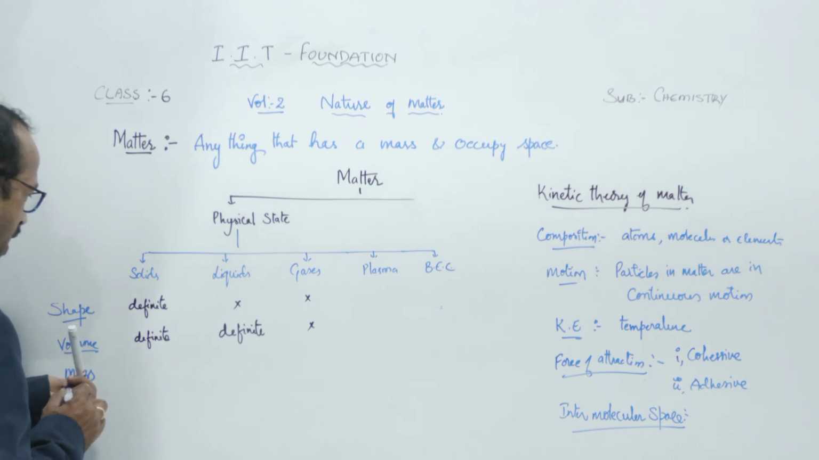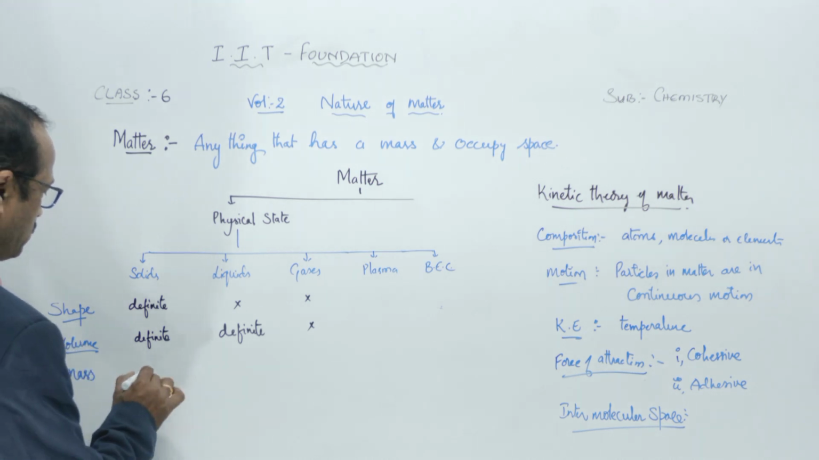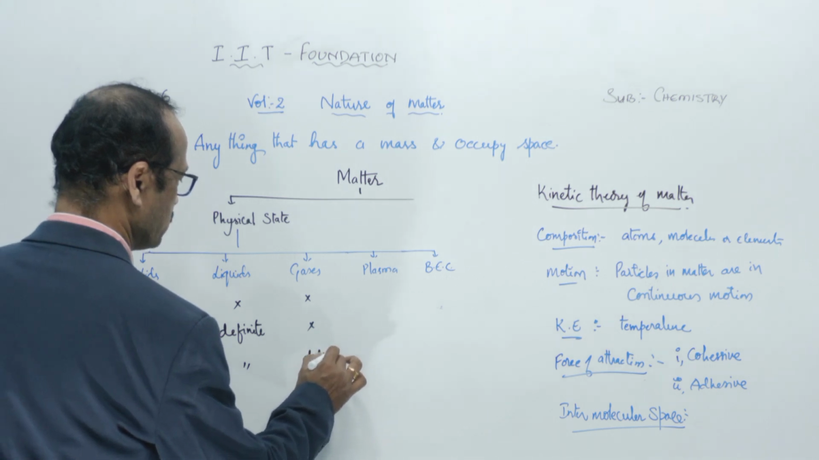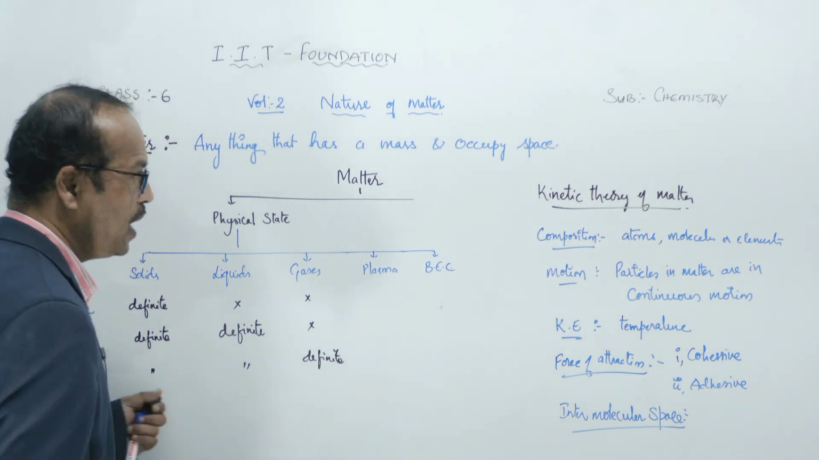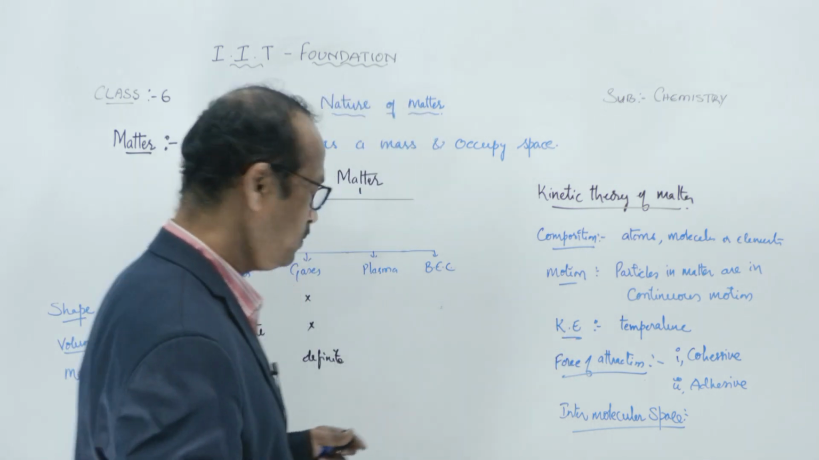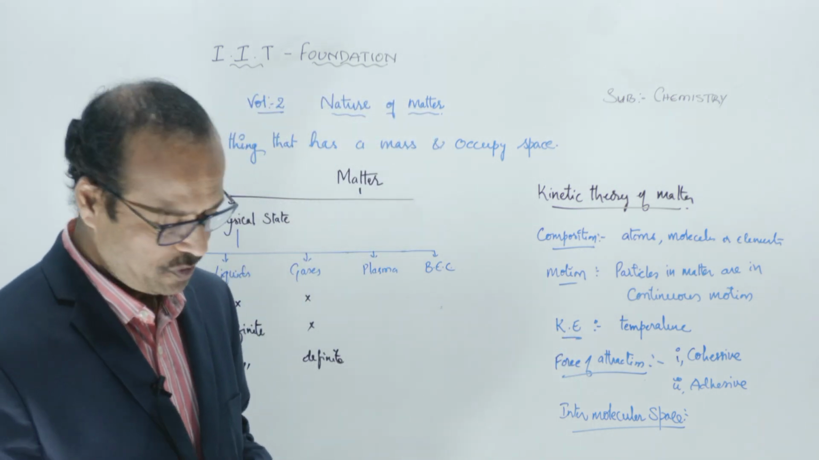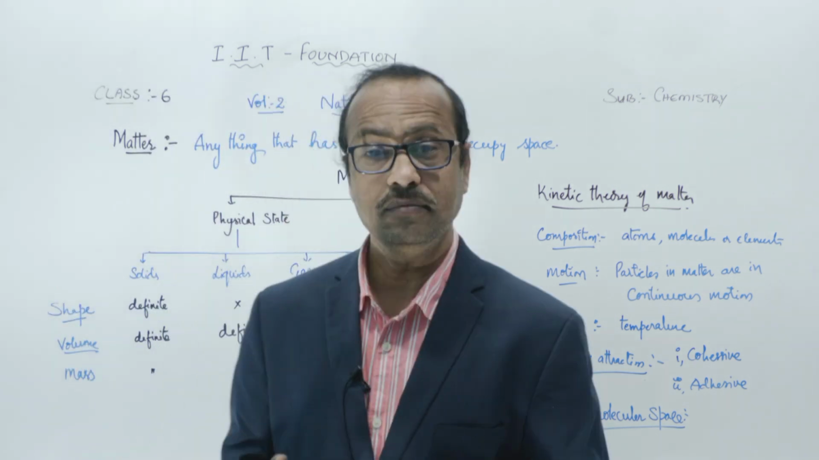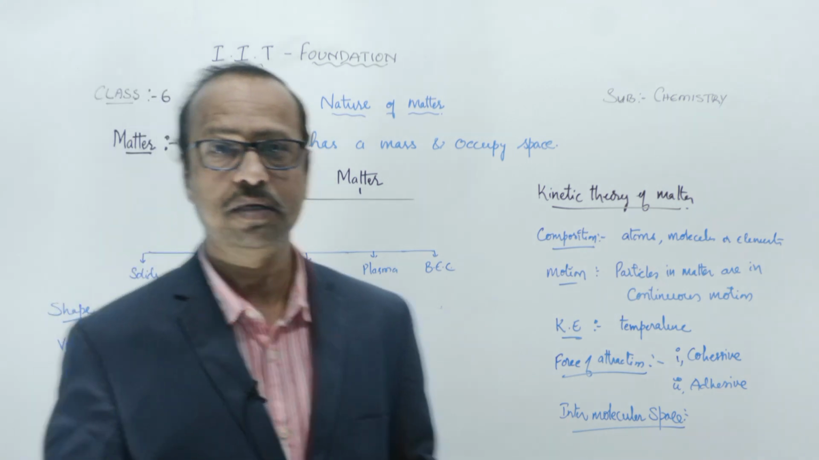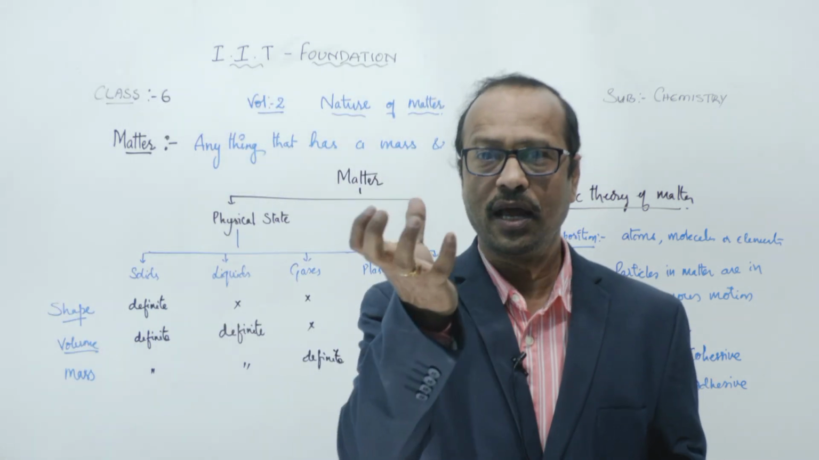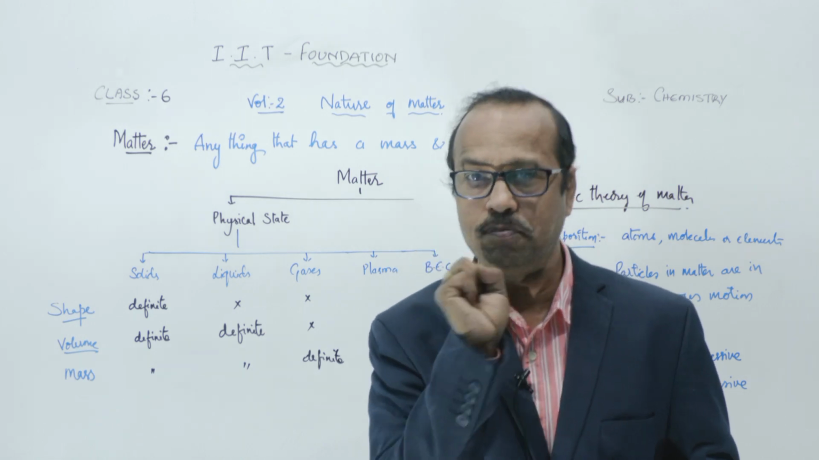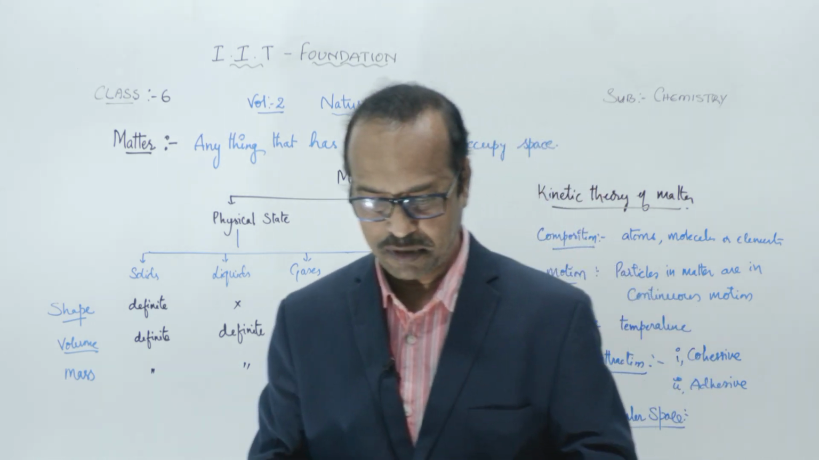Okay, all will have the definite mass. And then you see here force of attraction. This is discussed about the compressibility. What is the compressibility? Compressibility means, for example, if you take something and apply force, what happens? They become compressed. So that is called compressibility.